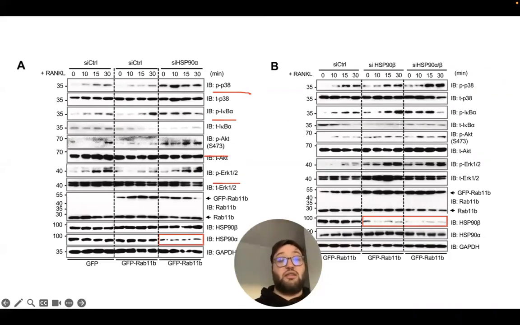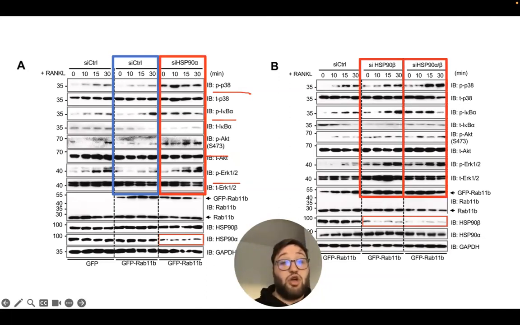When we're looking at the control, which is RAB11B overexpression, we see a decrease in the phosphorylation of all of these proteins. However, when we inhibit HSP90 alpha and beta, we then see that these effects are reversed. This further shows that the effects of RAB11B and HSP90 within pre-osteoclast cells decrease the activity of the signaling cascade that leads to osteoclast differentiation.